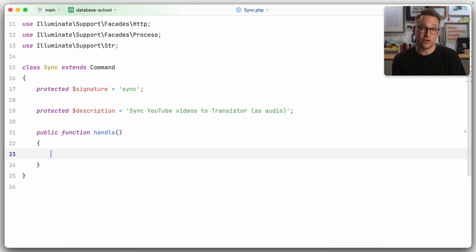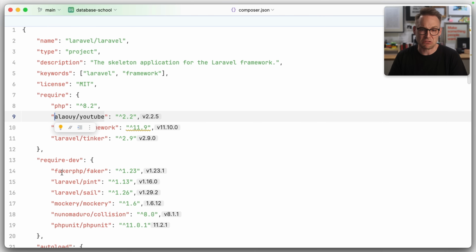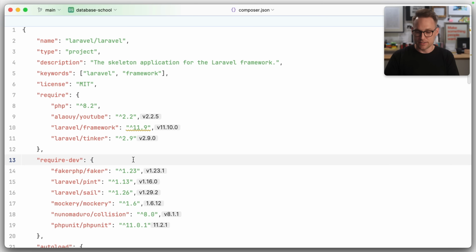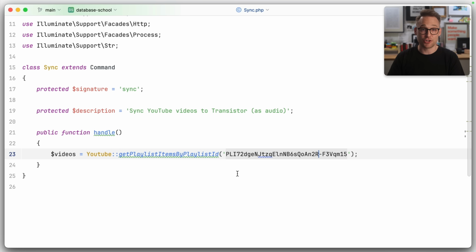Here we have an empty Laravel command, and that's what we're going to be using. You can use any language, any framework you want. I like Laravel, and we've also pulled in this YouTube package, which gives us a nice interface to the YouTube API. For Transistor, we actually don't need a package at all. Their API is very good, very standard, and we're just going to use Laravel's HTTP facade. It's actually very easy. So coming back over here, first thing we need to do is get all the videos, and we're going to use this get playlist items by playlist ID. And that's that playlist ID that I showed you earlier.